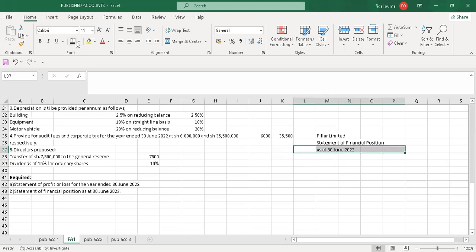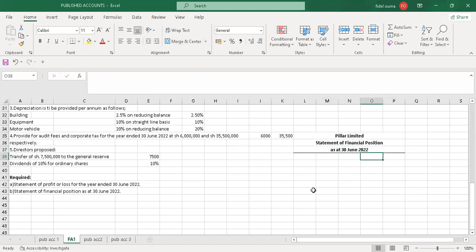I just create a bottom border. Once I'm done with the bottom border, I highlight this, merge and center, and bold it so that your work can look neat. Your work must be presentable, because you are doing the actual work now.